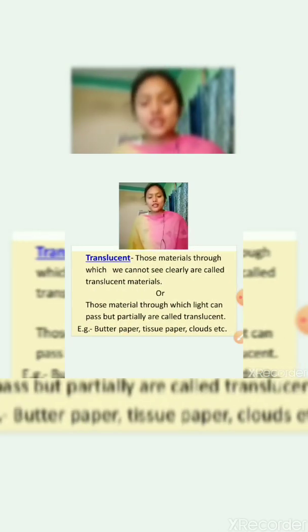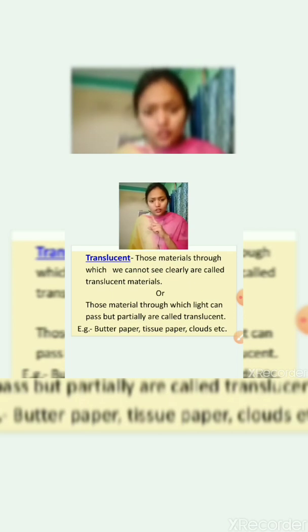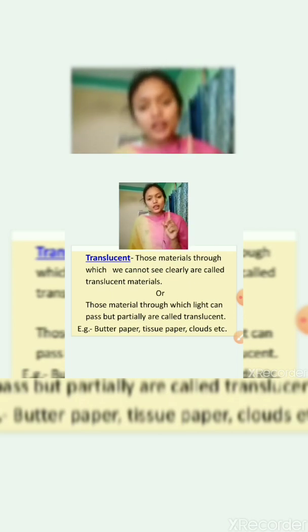What about translucent? Translucent materials are those through which we can see but not clearly, and through which light can pass but not completely, only partially.